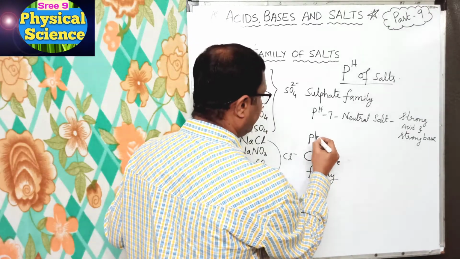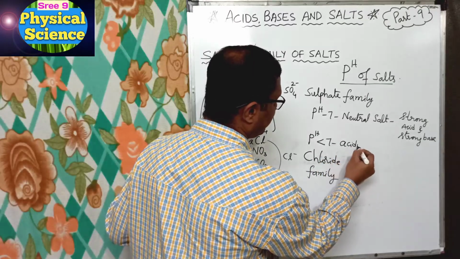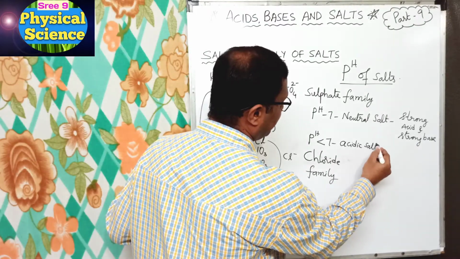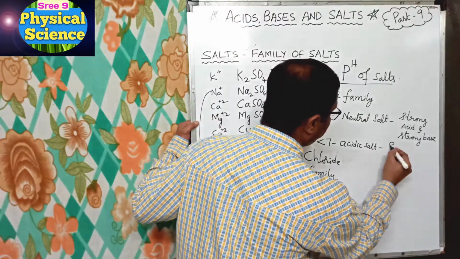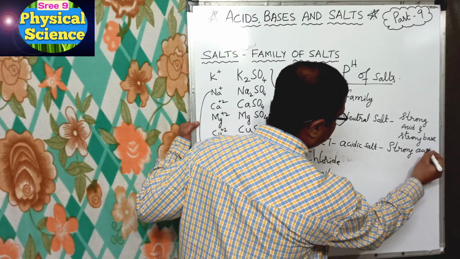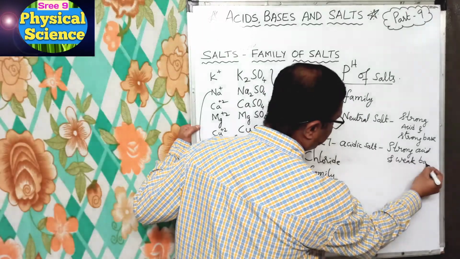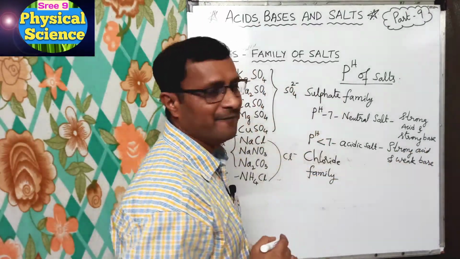So pH is less than 7 for acidic salts, and these are obtained from strong acid and weak base. Strong acid and weak base.